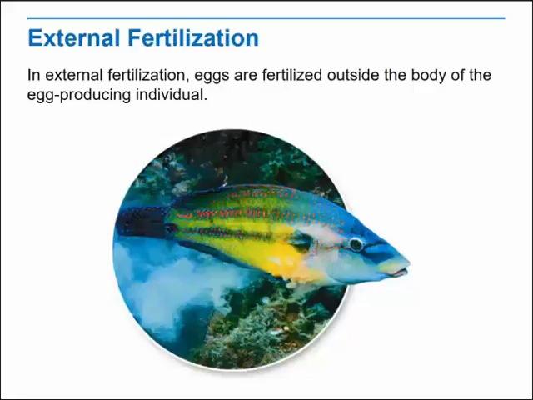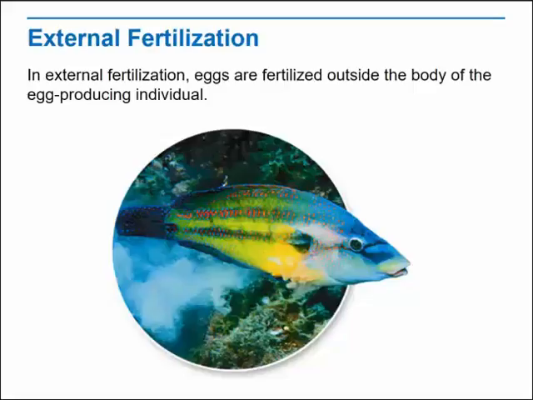Invertebrates with external fertilization include corals, worms, and mollusks. These animals release large numbers of eggs and sperm into the water. Gamete release is usually synchronized with tides, phases of the moon, or seasons so that eggs and sperm are present at the same time. Fertilized eggs develop into free-swimming larvae that typically develop for a time before changing into the adult form.